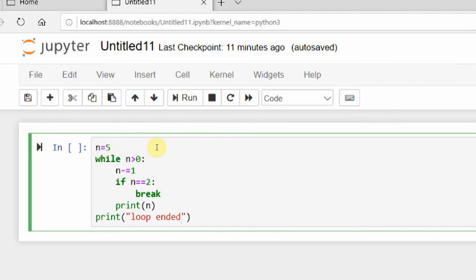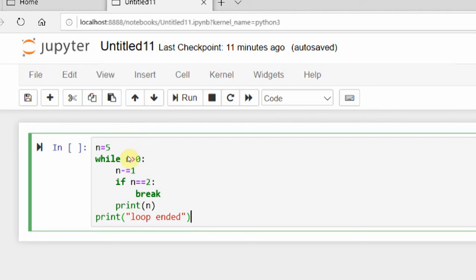I guess the output will be: first it prints the n value as 4, and next it prints the n value as 3. Whenever the condition n is equal to 2, it prints loop ended. It is not printing n because the break statement is there before print n. So before printing the value of 2, the loop is breaking. And the final print, loop ended, is printed.